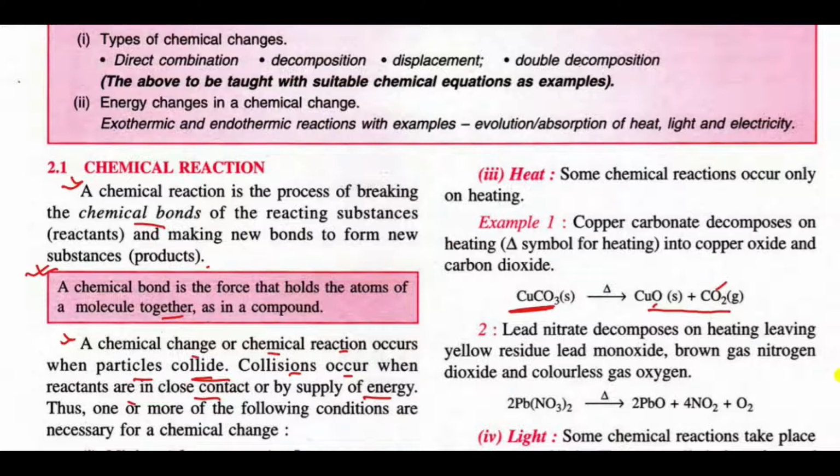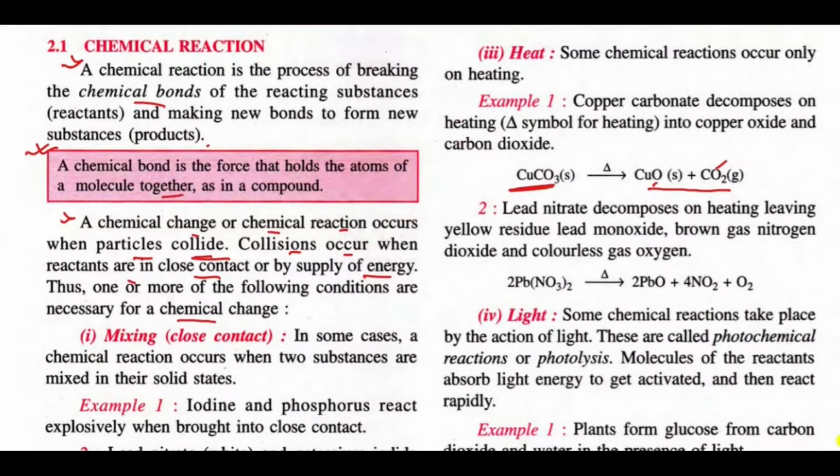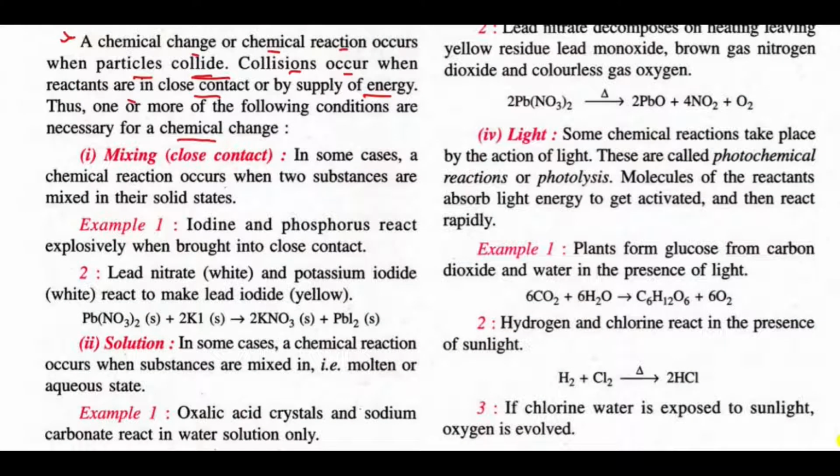Thus, one or more of the following conditions are necessary for a chemical change. Let's see what the conditions are. Actually, these are not conditions, these are the processes by which we can break the chemical bonds between solids, between solutions, that means between liquids, and between gases. So let's see the types of chemical change and their necessary conditions.